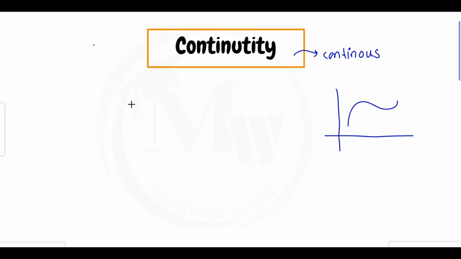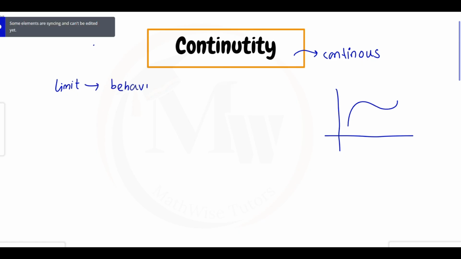Before understanding continuity, you should have the knowledge of limit, which actually gives you the behavior of the functions. Because behavior decides how the function moves. Does it have a cut or hole, or is it moving smooth? So we should know the behavior of the function, which we can identify by finding the limits.